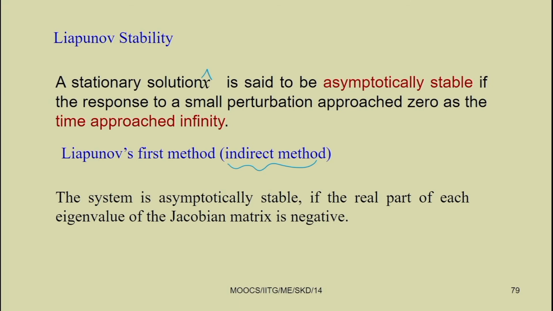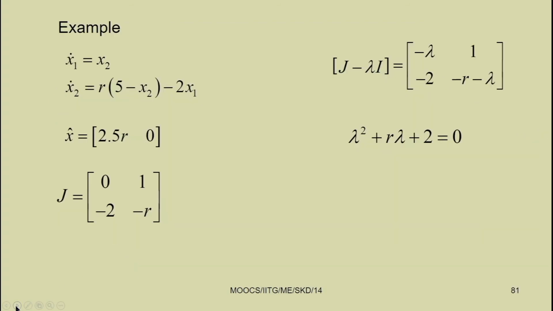So, we can find the Jacobian of that system. If the real part of the eigenvalue of the Jacobian matrix is negative, then we can find the system to be asymptotically stable. So, let us use this method. For example, let us take this example: x1 dot equal to x2 and x2 dot equal to r into 5 minus x2 minus 2 x1.